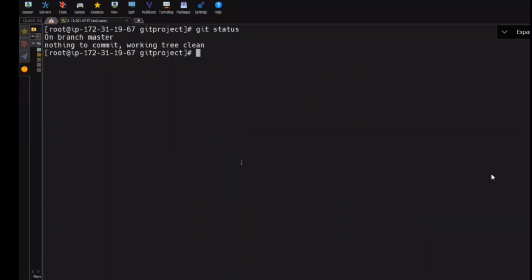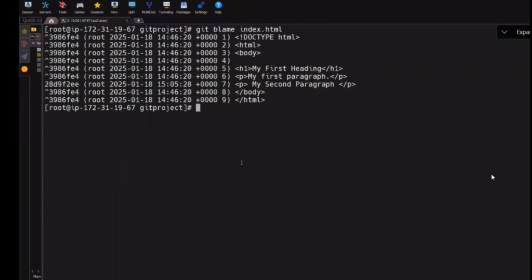Online, is this clear till here, everyone? And there is one small command which is interesting. Many people don't know it. We call it git blame. What is it? Git blame index.html. Git blame will show you who has changed which line. This will be very interesting in real time. Who has changed which line? And all these lines have been changed by whom? Root. The first line is changed by root, and all these lines are changed by root. And what's the command to see that? Git blame. Say that here, everyone. Git blame.